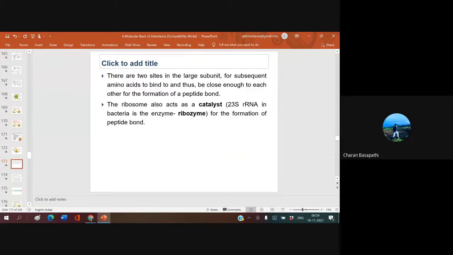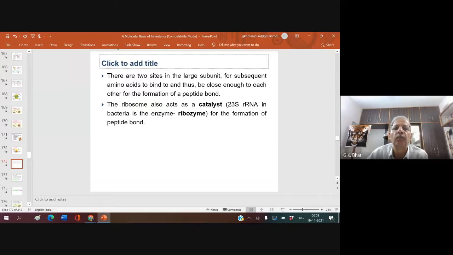There are two sites in a large subunit for subsequent amino acids to bind to and thus be close enough to each other for the formation of a peptide bond. The ribosome also acts as a catalyst, an enzyme. 23S rRNA in bacteria is an enzyme, a ribozyme. Very important.